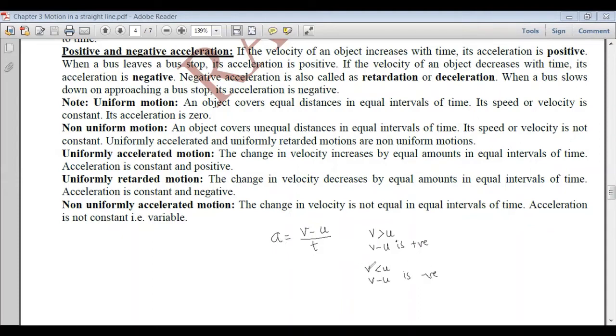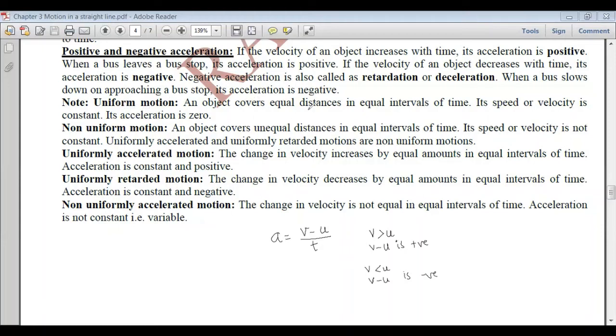This negative acceleration we also call retardation or deceleration. When a bus slows down on approaching a bus stop, its velocity is decreasing and hence the acceleration is negative. Now a few points to note down.